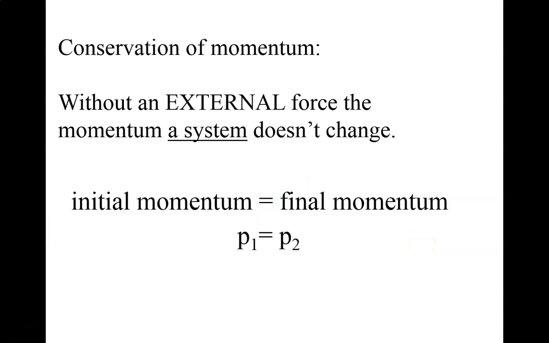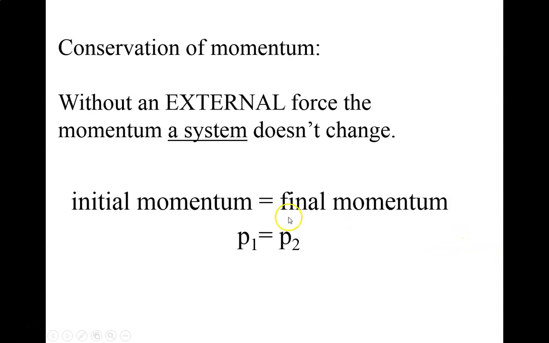Okay, so now there is a caveat to that. The momentum is conserved if there's no external force. If nothing outside of our system, which is the cannon and the ball, exerts a force on our cannonball system, then the momentum doesn't change.